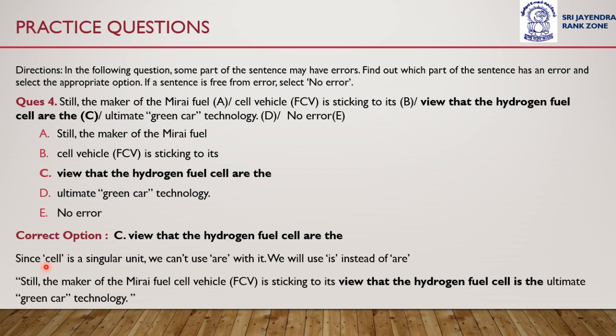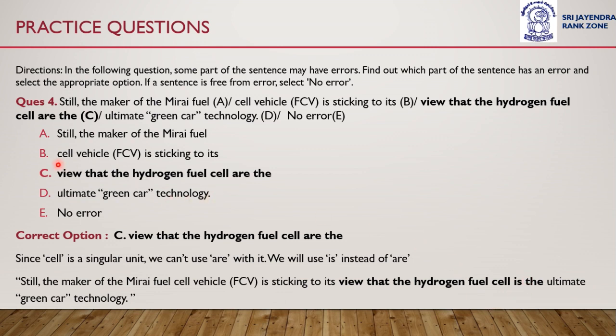So as cell is a singular unit, we can't use are with it. We will have to use is instead of are. Therefore, the correct sentence will be: Still, the maker of the Mirai fuel cell vehicle is sticking to its view that the hydrogen fuel cell is the ultimate green car technology. So instead of are, is should have been used.